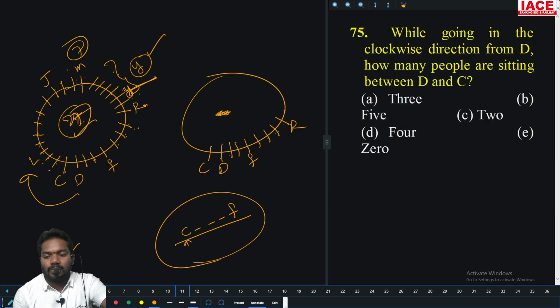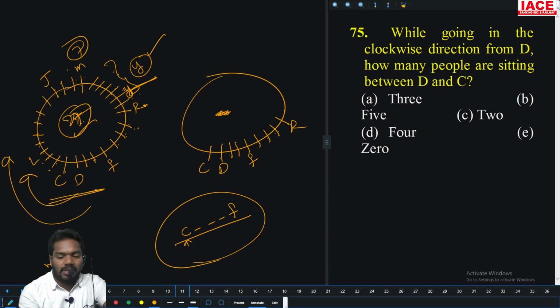Next, while going in the clockwise direction from D, so this is only clockwise direction, how many people are sitting between D and C? How many people? 0, none. So option E is the right answer.